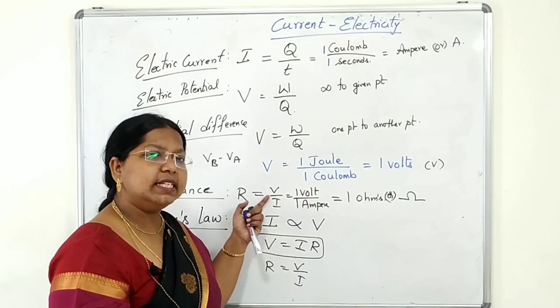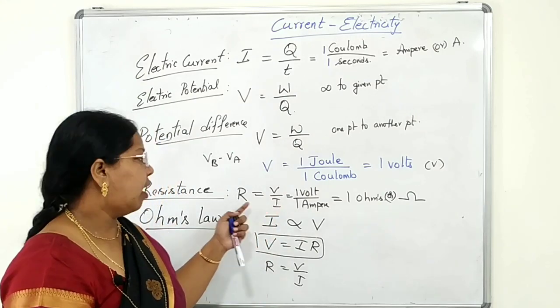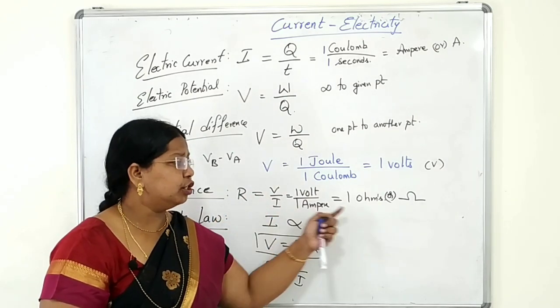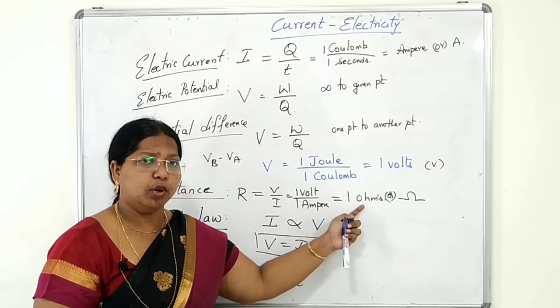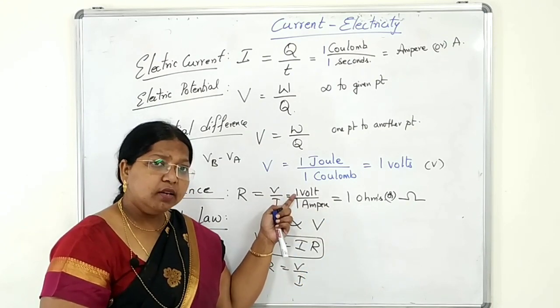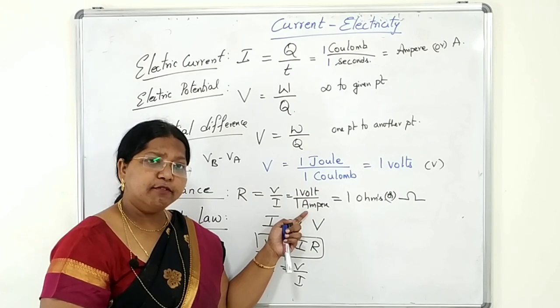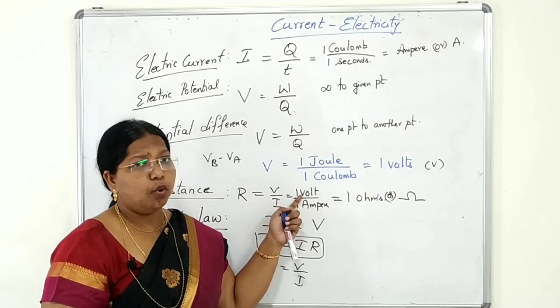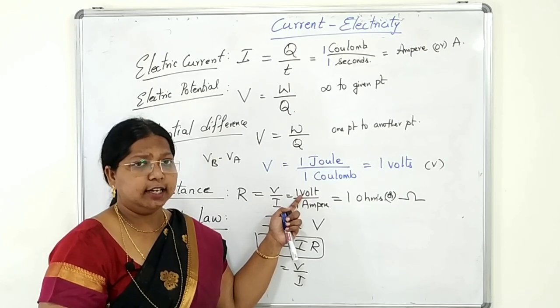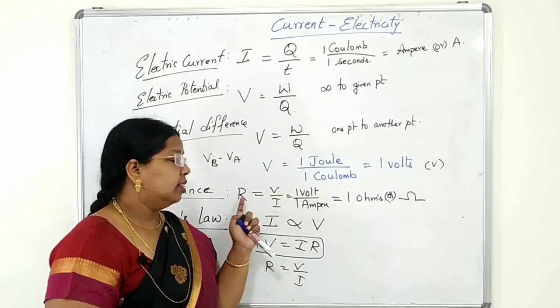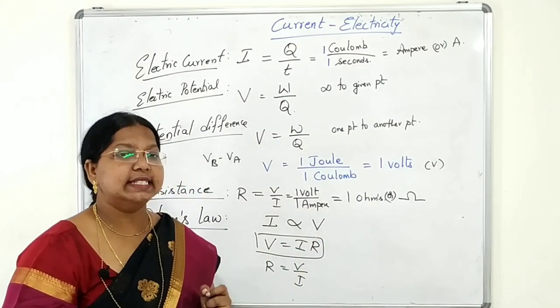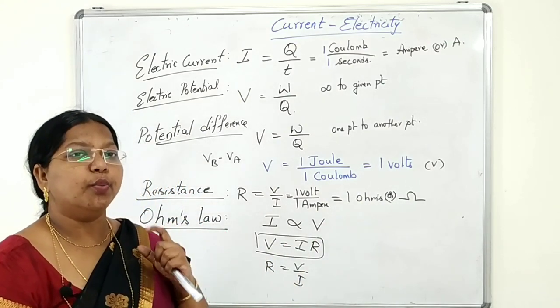Now we can simply say from Ohm's law, R is equal to V by I. What is the definition of ohm? When one ampere of current flows through a conductor with a potential difference of 1 volt across its ends, then the resistance is said to be 1 ohm.